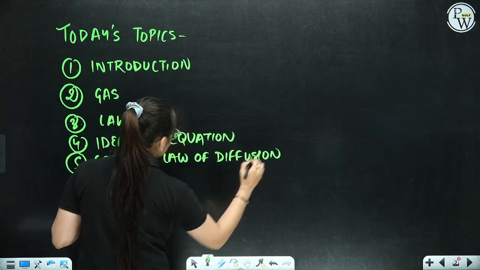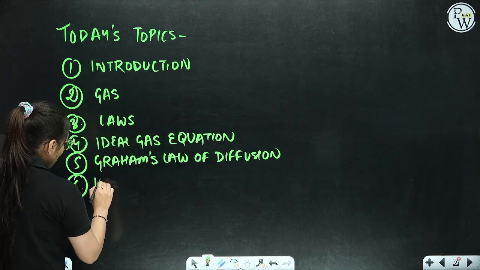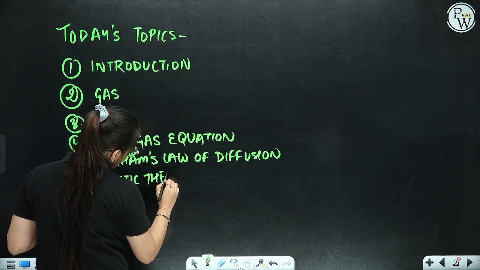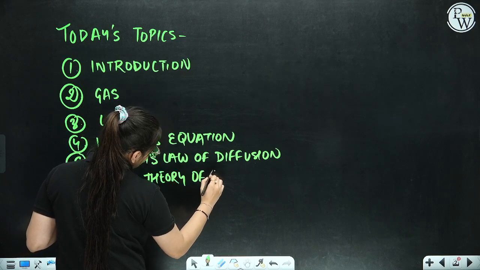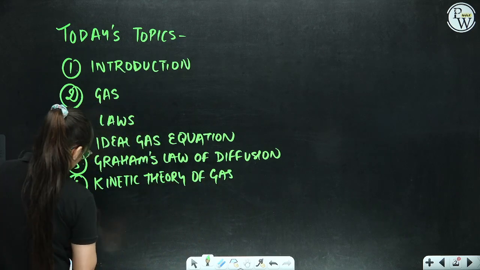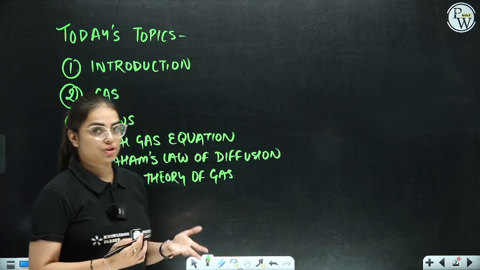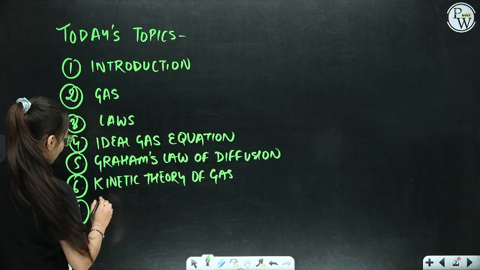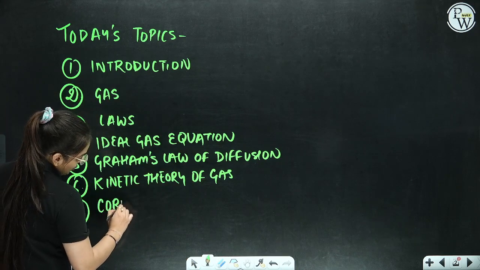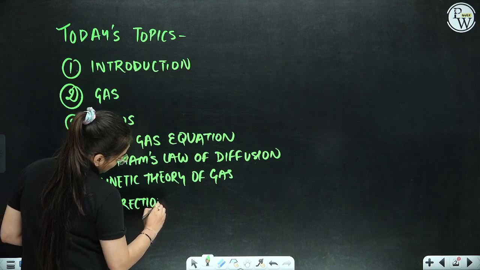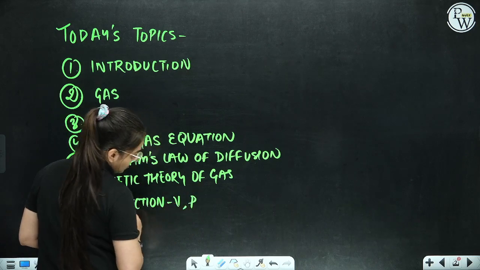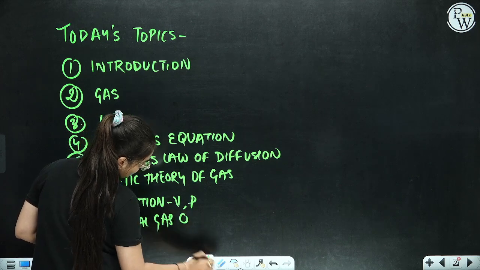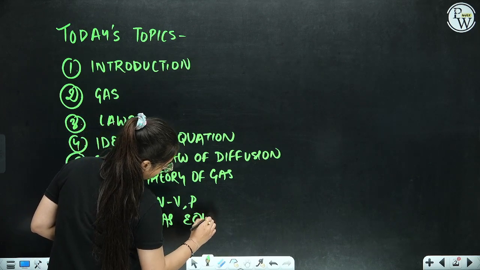After that, students, we shall be focusing upon KTG, that is the kinetic theory of gases. And at last, we shall be understanding the correction terms, for example, the correction in volume and the correction in pressure. So we'll be understanding that as well. That means we are going to see the real gas equation over here.